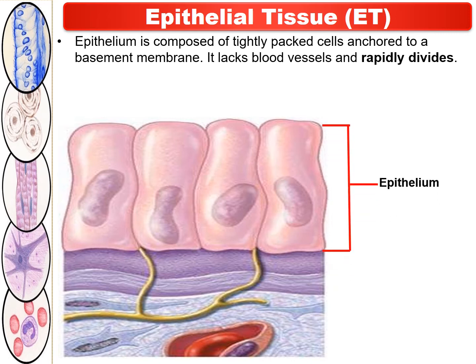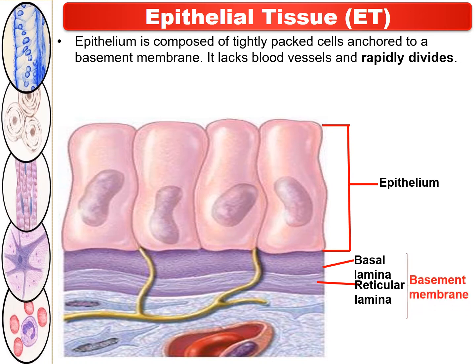This upper layer is called the epithelium. This epithelium layer lies above the basal lamina. Just beneath the basal lamina, the reticular lamina is there. And both the basal lamina and the reticular lamina are combinedly called the basement membrane.